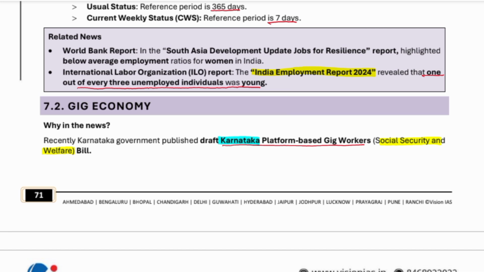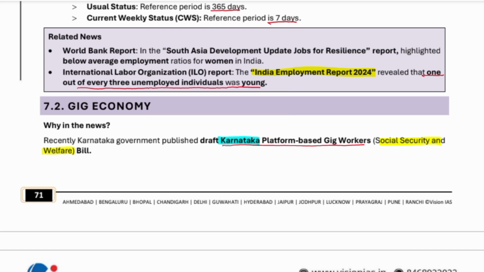Along with this, the World Bank report, South Asia Development Update: Jobs for Resilience, highlighted the low employment ratio for women in India. Then there is the International Labour Organization report, the India Employment Report 2024. Please remember, the India Employment Report 2024 was released by the International Labour Organization (ILO) and not by any Indian organization.